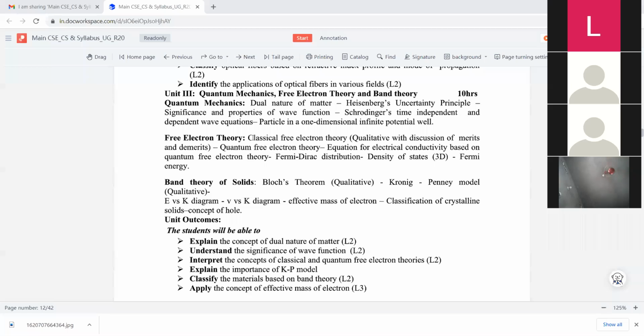These 2 theories explain some properties of electrons, but still they do not explain some properties of metals. That means they have some successes, that means some merits and demerits. So in this chapter, we discuss the classical free electron theory and quantum free electron theory. And also we discuss the